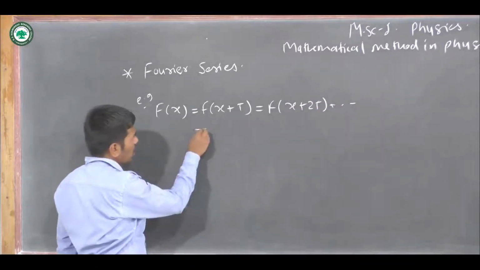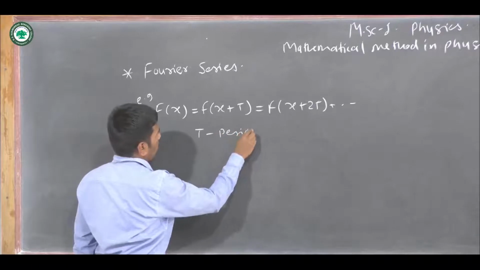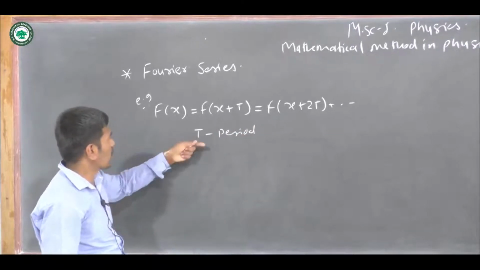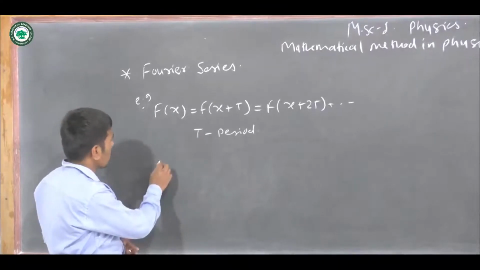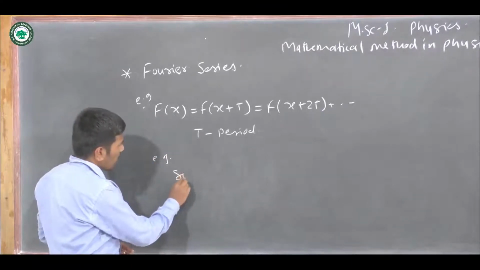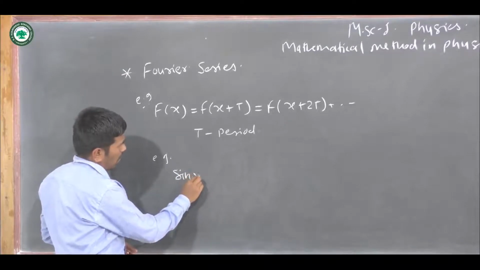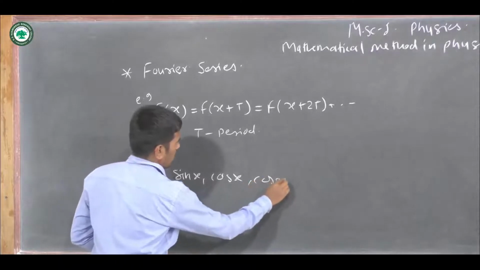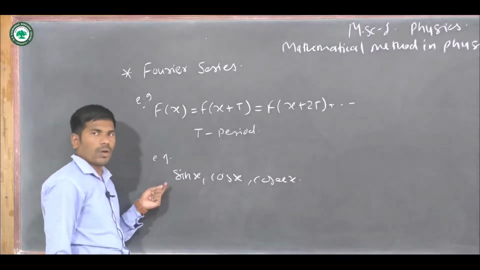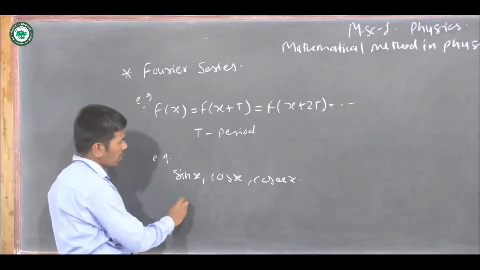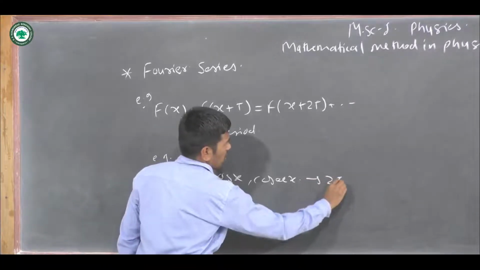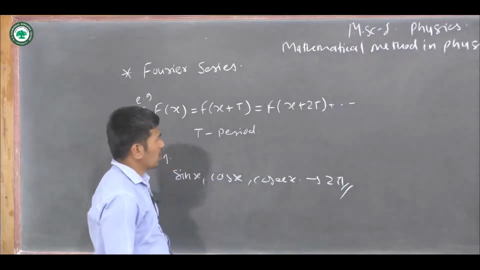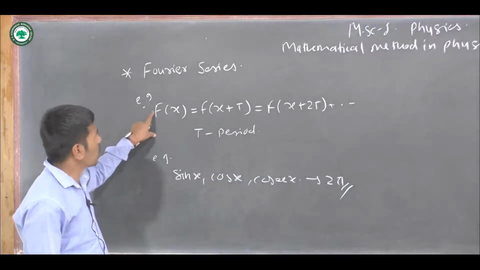T is the period of the function, that is, the function repeats itself at equal intervals T. Sin x, cos x and cosec x are examples of periodic functions, which repeat themselves with period 2 pi.